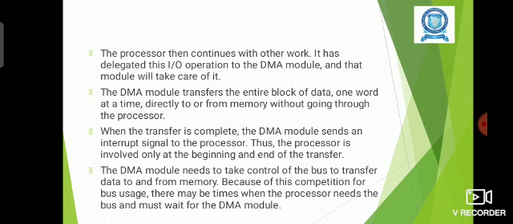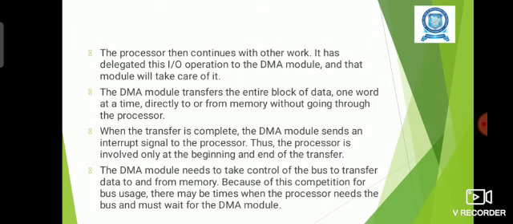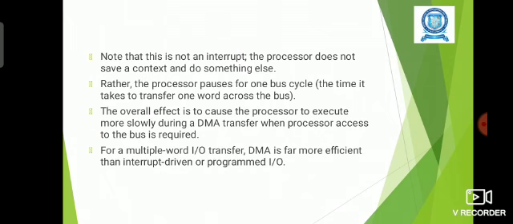In between, all the operations will be handled by the DMA module. After completion, the DMA module will intimate the processor by sending one interrupt signal.